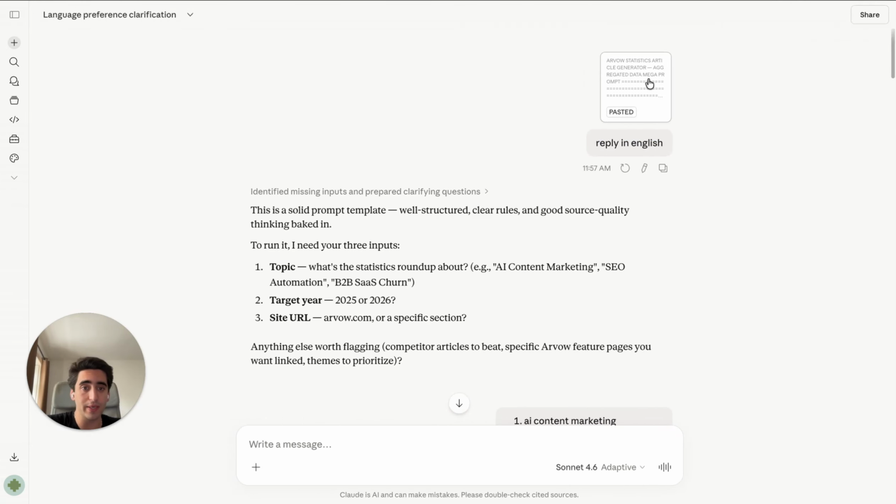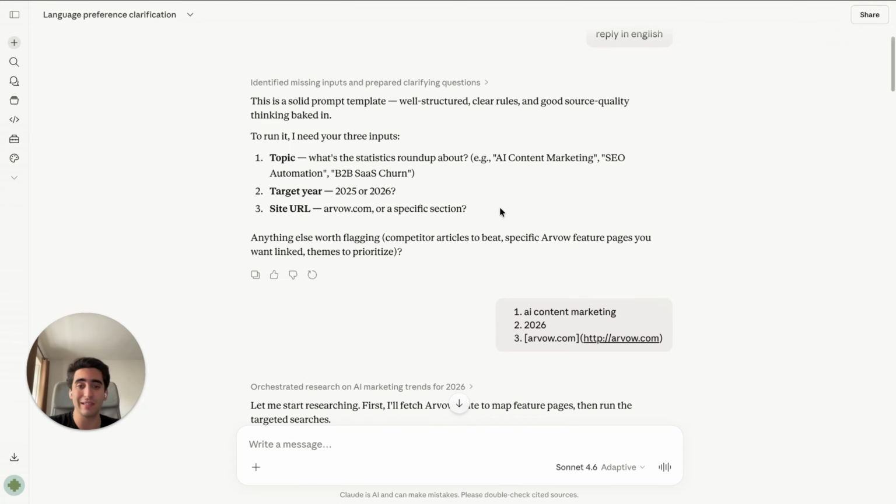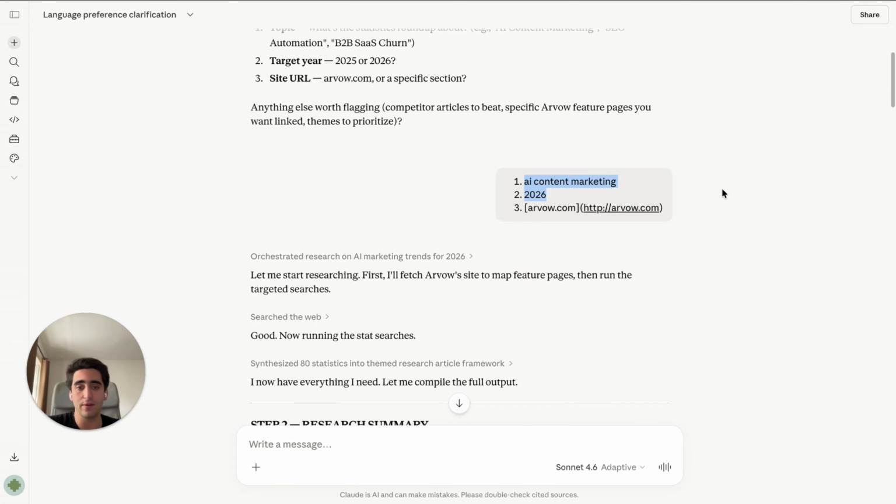Once you paste it, it will ask you 3 questions, which are the inputs. First, what's the topic? Second, what's the target year? And third, what's your website URL? So you have internal links as well. And I replied here, let's do one about AI content marketing for 2026. And my website is arvow.com.